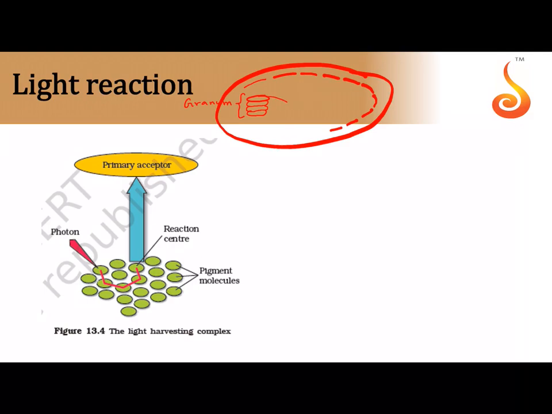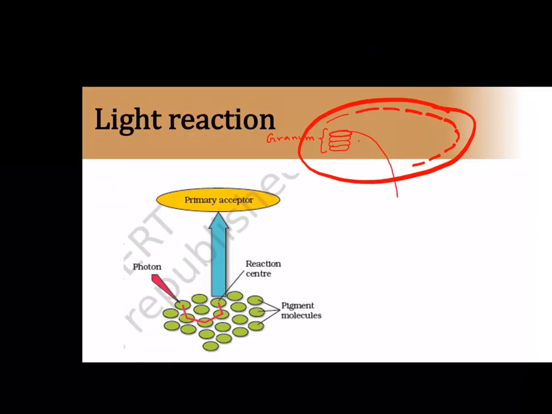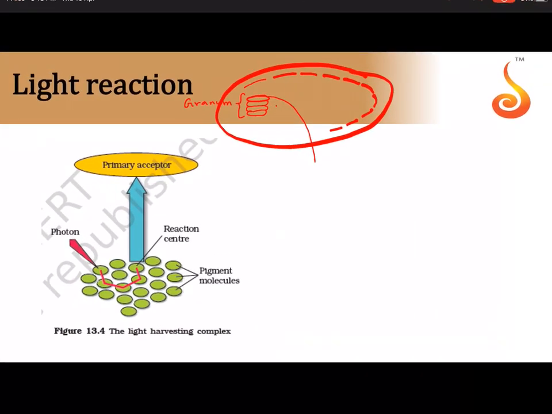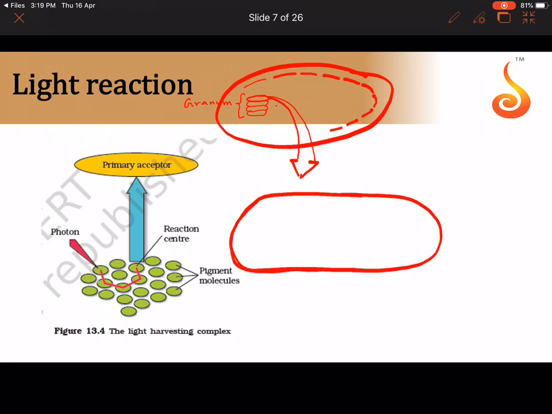Now let me magnify one of these sac-like structures which are present in the granum. Let me take one of them here, and if I magnify it, this is how this membrane will look. What did we call one of these membranes? We called it the thylakoid.